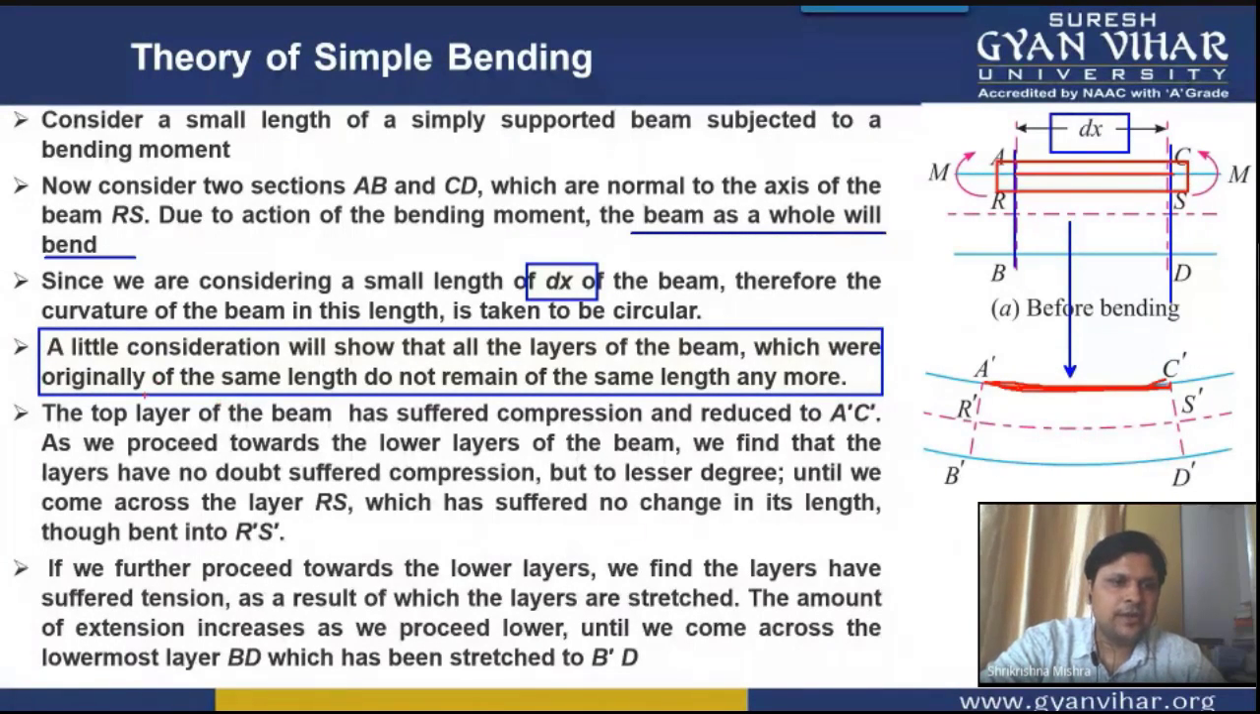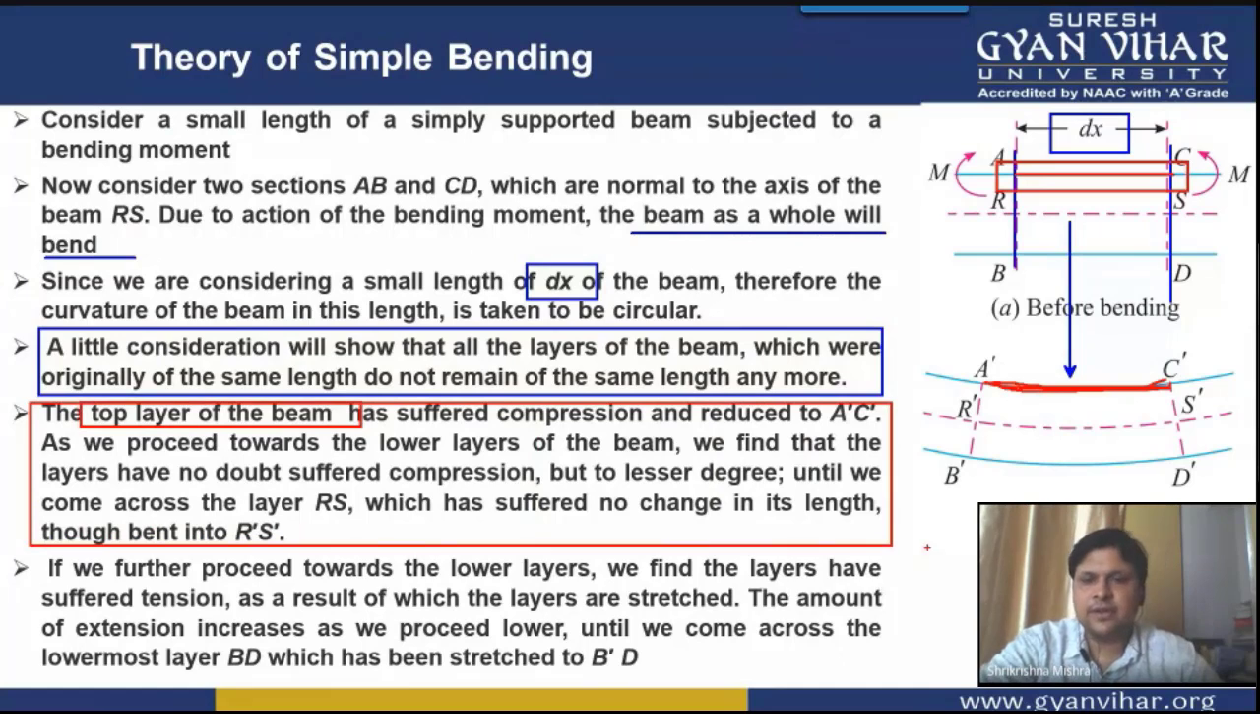All right, the top layer, students, basically now try to understand this particular line. This top layer, this AC. Due to this application of the load, the top portion of the beam, this AC, the top layer of the beam, has suffered compression and it has reduced to A dash C dash.